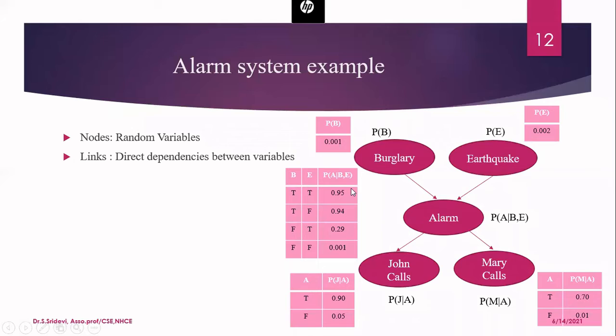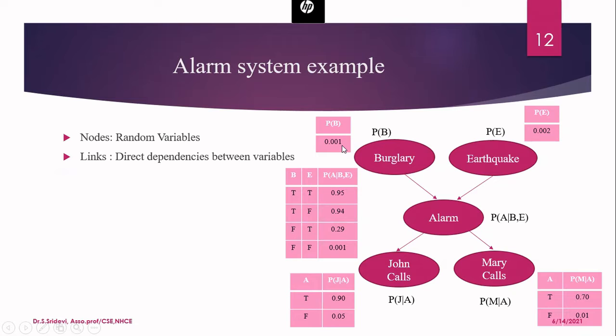Let's understand the probabilities now. The first one, PB. PB is nothing but probability of getting burglary, and PE represents probability of earthquake. And it is given that PB is 0.001. So what is the meaning is, there is a probability that there will be a burglary in your home with the probability value as 0.001.